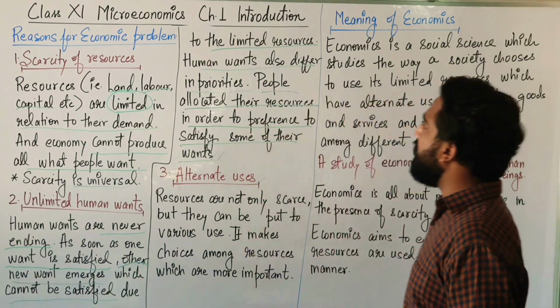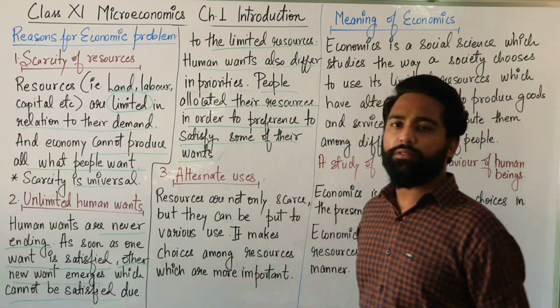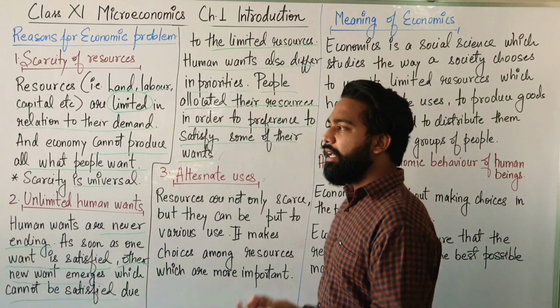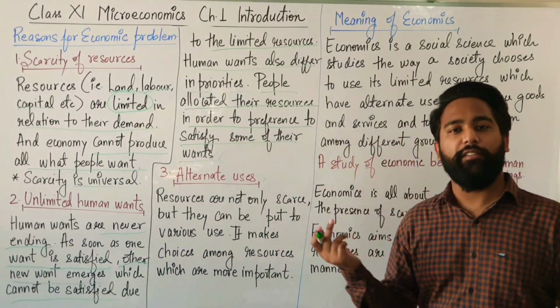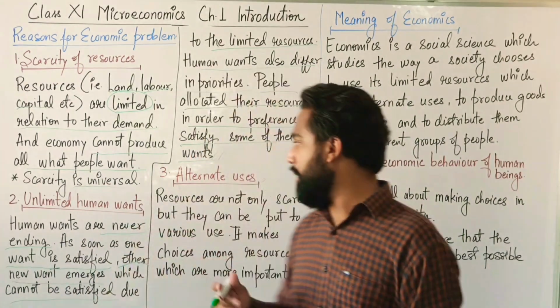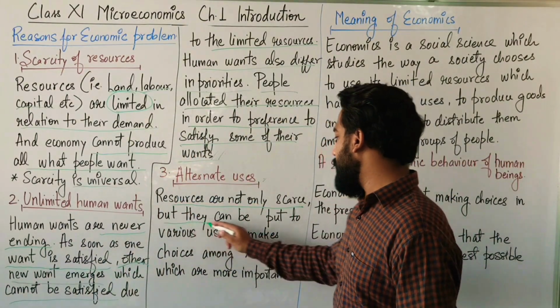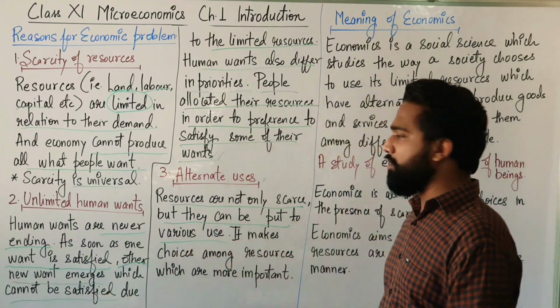Now the third reason for economic problem is alternate use. That resource can be used in a different way. As I already told you, that 100 rupees can be utilized in a different manner. So resources are not only scarce, but they can be put to various uses.